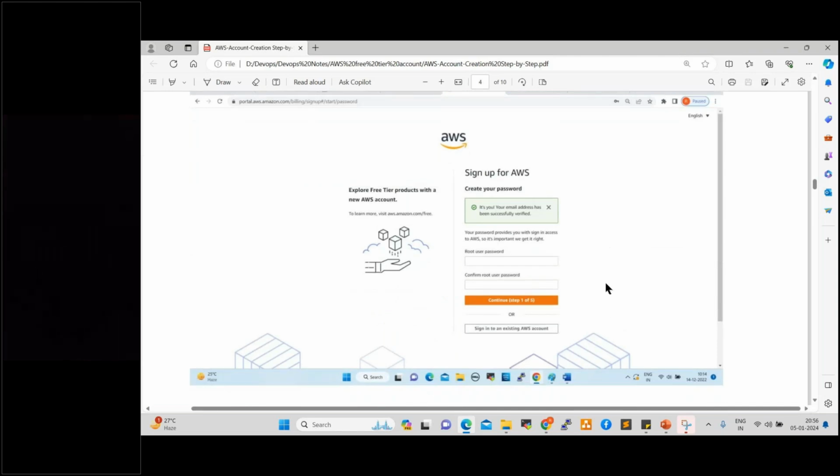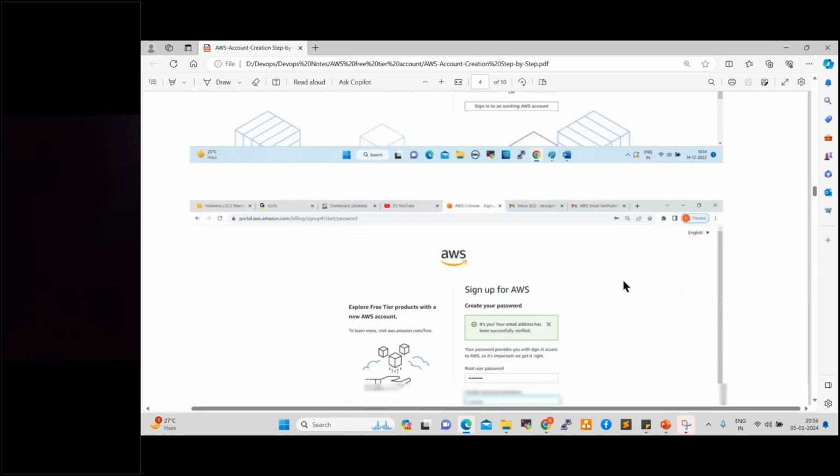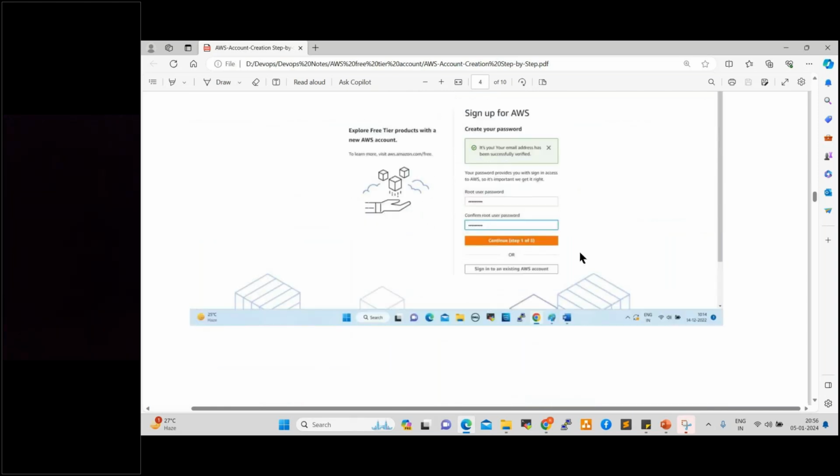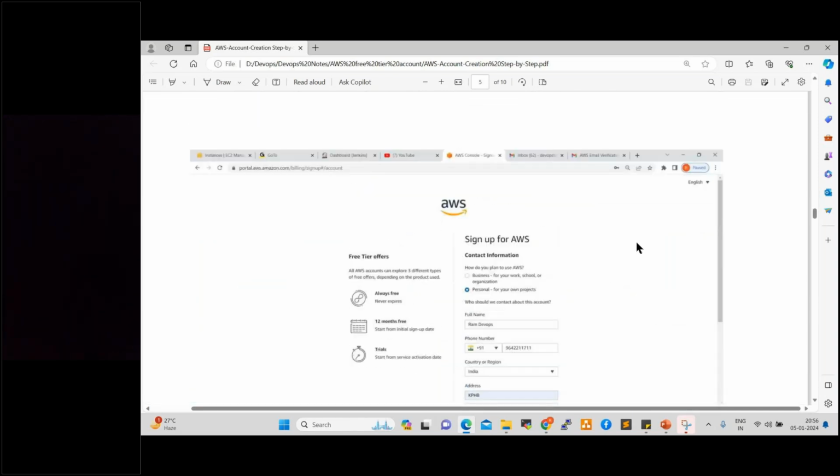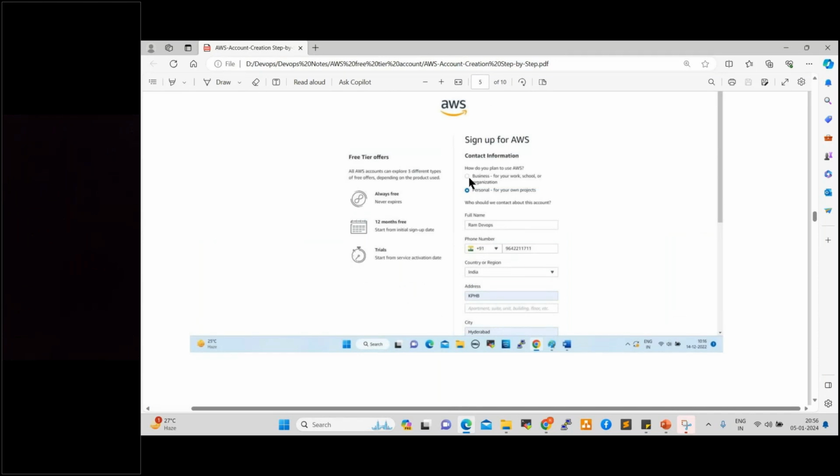After that, it will ask you for a password and confirm password. You need to enter your password 2 times. Once you enter the password, it will ask whether it is business or personal. You can select personal only.